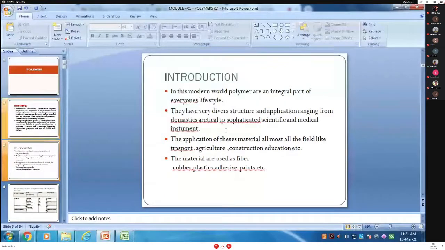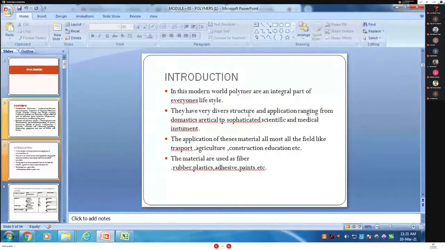But we study only the plastic, and the difference between thermoplastic, meaning the method or type of plastic, is there. Rubber is not included in the syllabus, and for adhesive and paints also only some points are there. Okay, so this is the introduction.